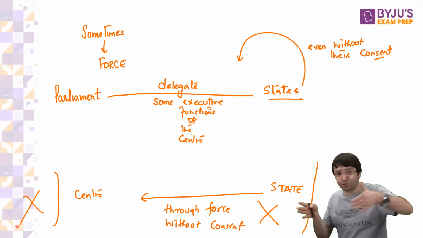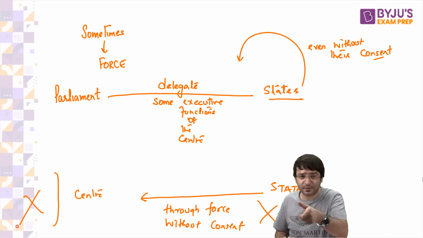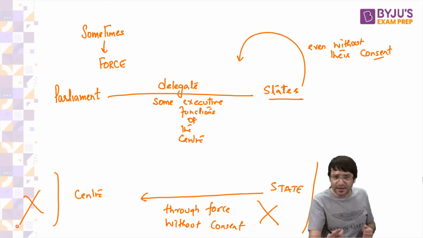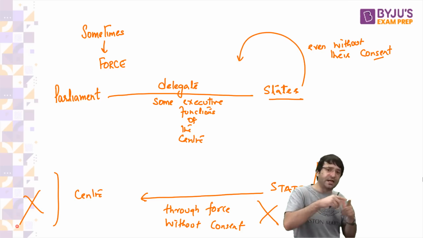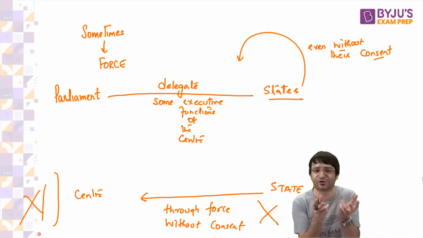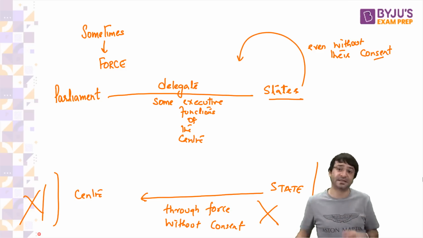Previously, it was done by two executives. Now it is done by parliament to a state. But can the reverse happen? Can a state legislature delegate some of the executive power to the center even without the consent of the center? No, such a thing cannot happen. That means even in this mutual delegation of powers, there is a strong bias in favor of the center. The center is more powerful.